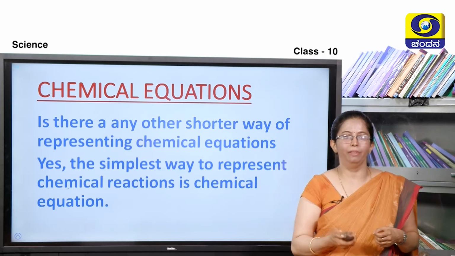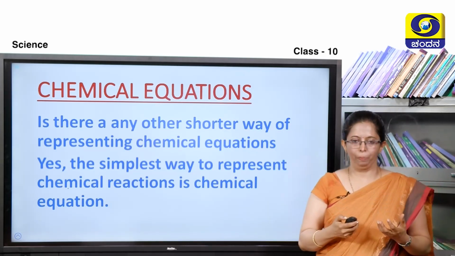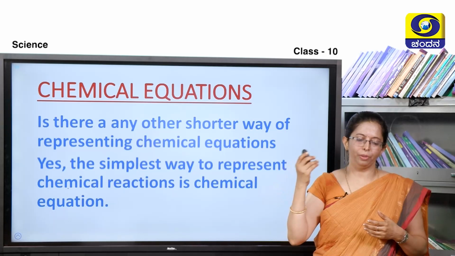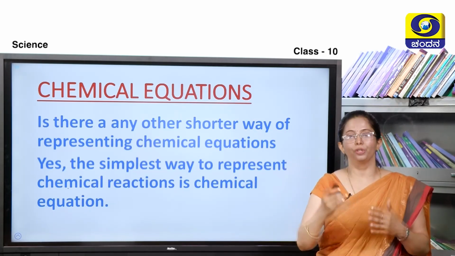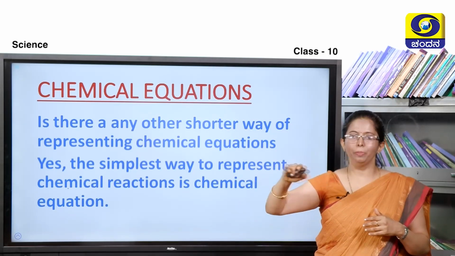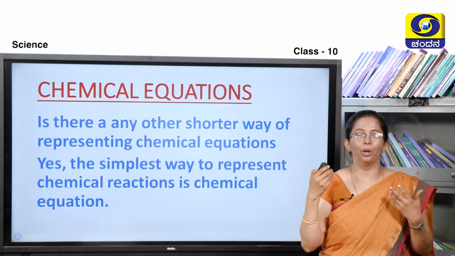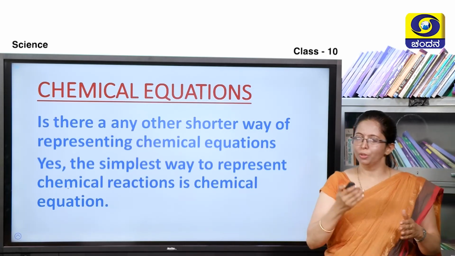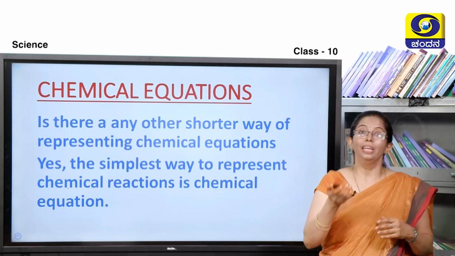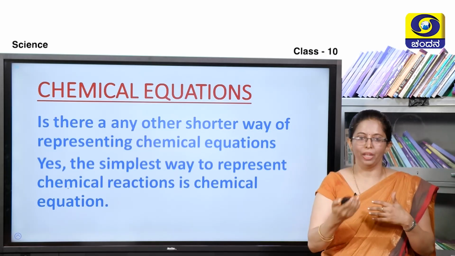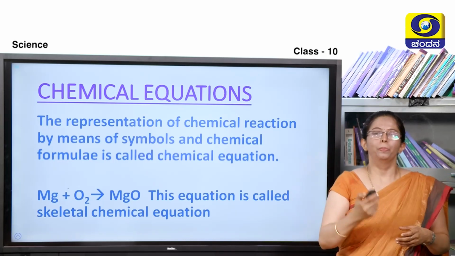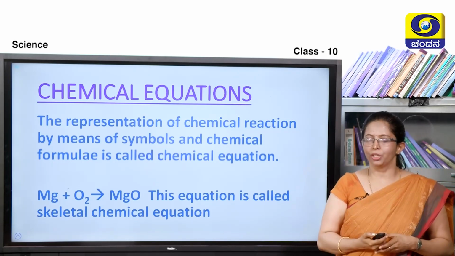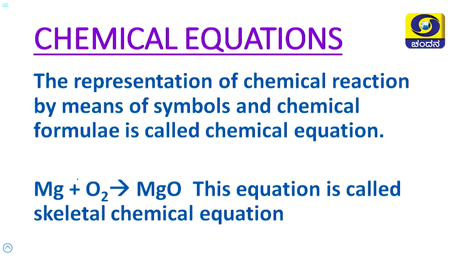Moving on to the next slide, we can see here, is there any shorter way? So, this is very long. I have to write carbon reacts with oxygen to give carbon dioxide, magnesium reacts with oxygen to form magnesium oxide. It is quite a bit lengthier. Any shorter way of representing a chemical equation? So, we already saw it is a word equation. Yes, there is still a simpler way of writing the chemical equation. Then what are chemical equations? The representation of a chemical reaction by means of symbols and chemical formulae is called a chemical equation.